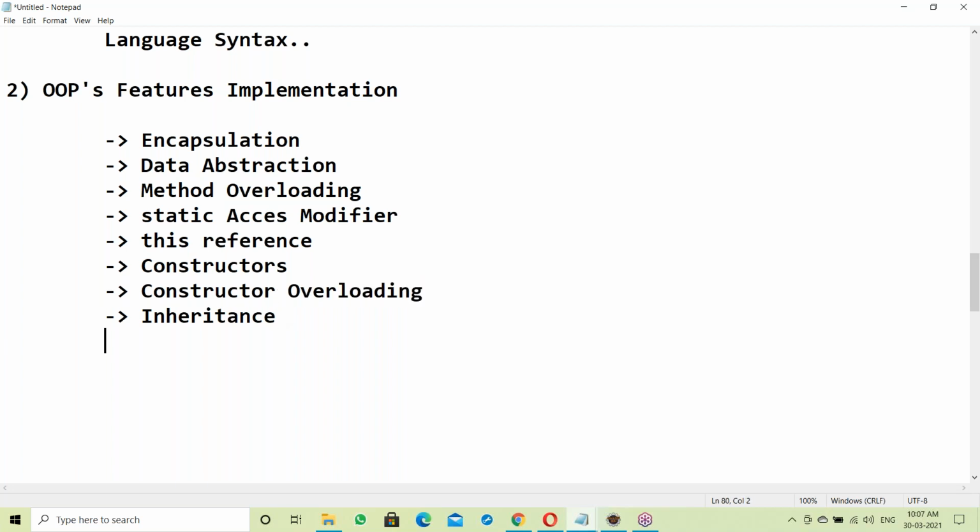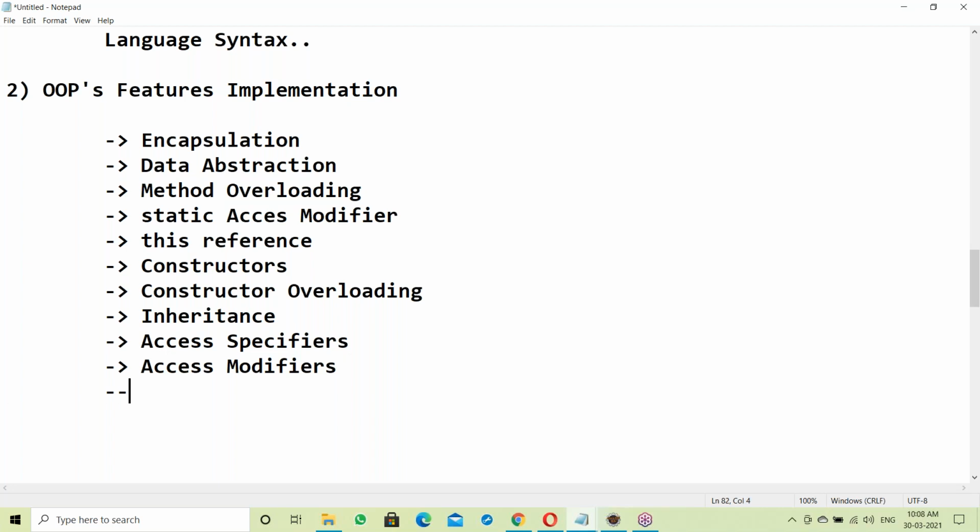Next, inheritance. After inheritance, access specifiers, like public, protected, private and default. Next, access modifiers. There are 7 types of access modifiers: abstract, final, synchronized, transient, volatile, native, static. We implement all the access modifiers.